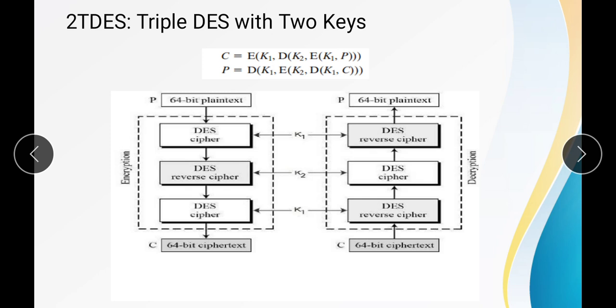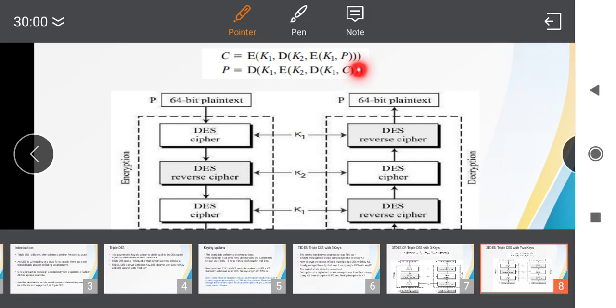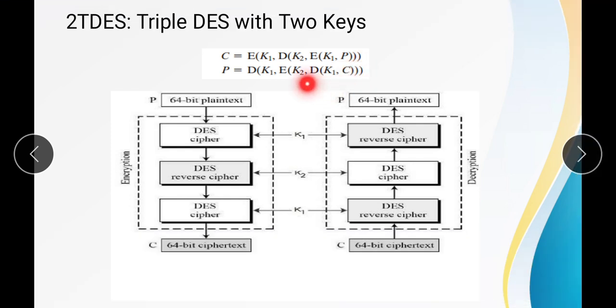So this is the encryption process, and the decryption process is shown in the second expression, that is P equals D, decryption with key K1, of E, encryption with K2, of D, decryption with K1, of C. It means the ciphertext is decrypted using the K1 key, then encrypted using the K2 key, and again decrypted using the K1 key. So this is the 2TDES algorithm.